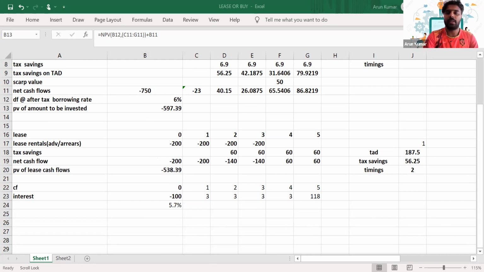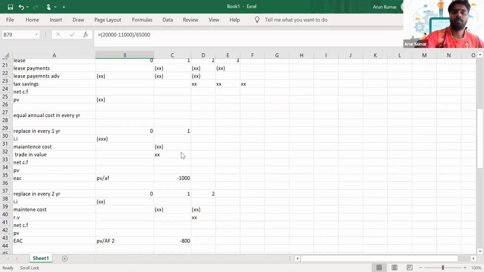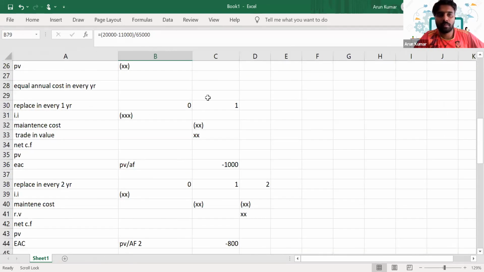Then the next decision will be asset replacement. So can you see the Excel here? Can you see the Excel, guys?